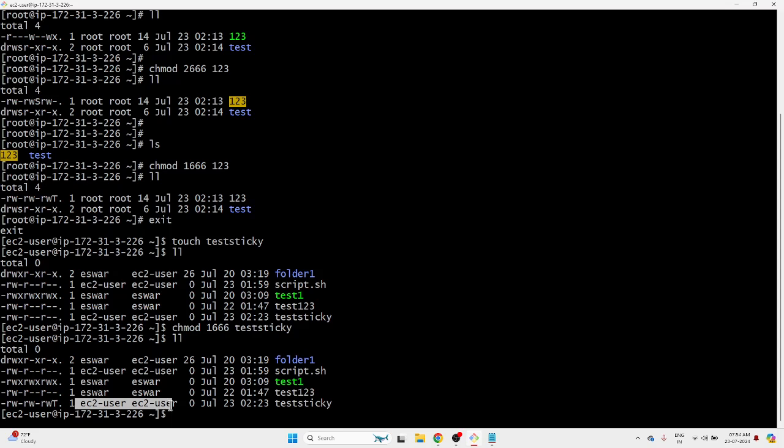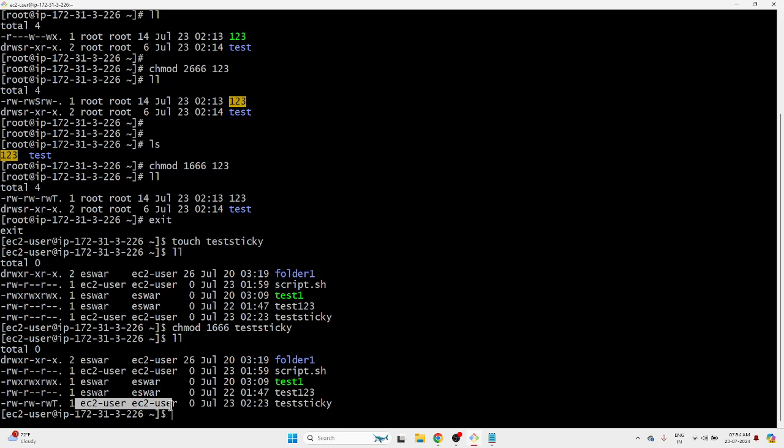There will be normal admins. I mean, they have admin access, but not really super admin like root. They are normal admins. They can also delete by default, except root files. They cannot delete root files because only root can delete. But other users' files they are able to delete.